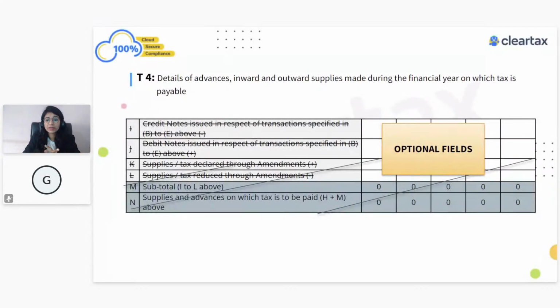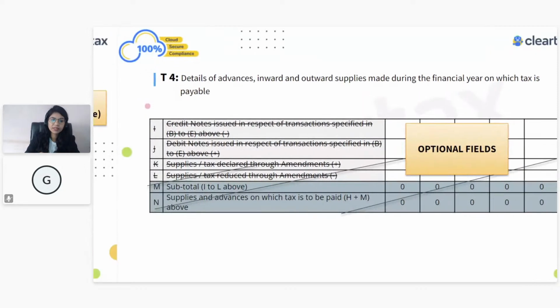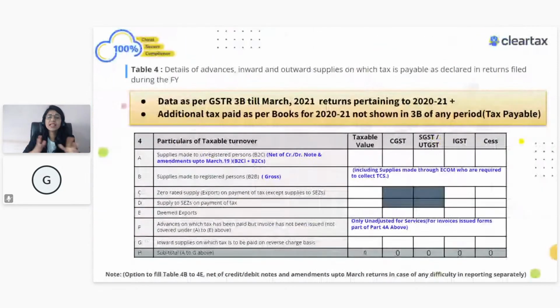There was a proper clarification given that you can always merge this information in this table itself. And that is what I will also recommend: when it comes to B2C, if the amendments have been done in the same financial year, better you just merge it and show it over here only. Just take care of one simple part.